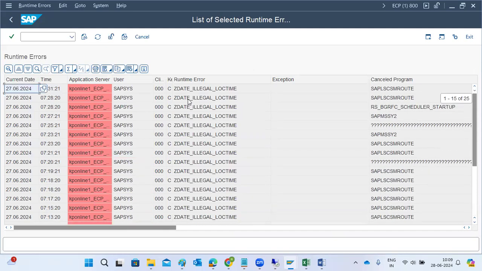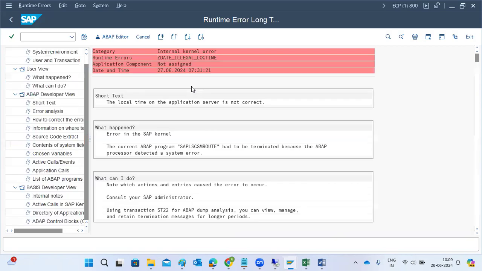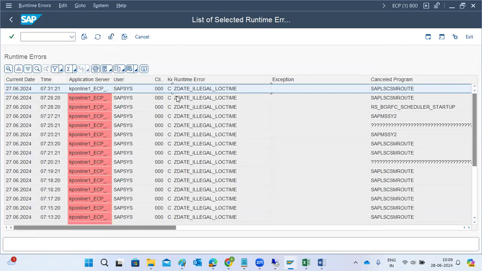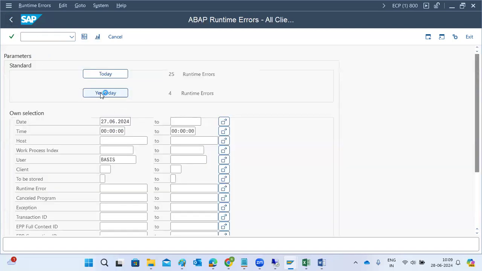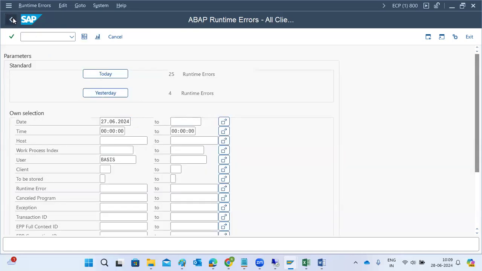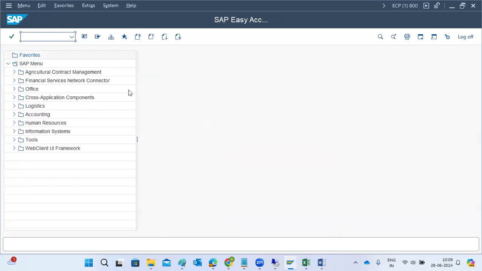What is this error, why is it occurring, and which user is causing the issue? In client 000, a time adjustment is required. There is an illegal local time, where the system date and local time zone are not matching. It is coming only a few times, not every day. See here, yesterday we don't see this error. It's not a repeated error and not critical, so we can ignore it.